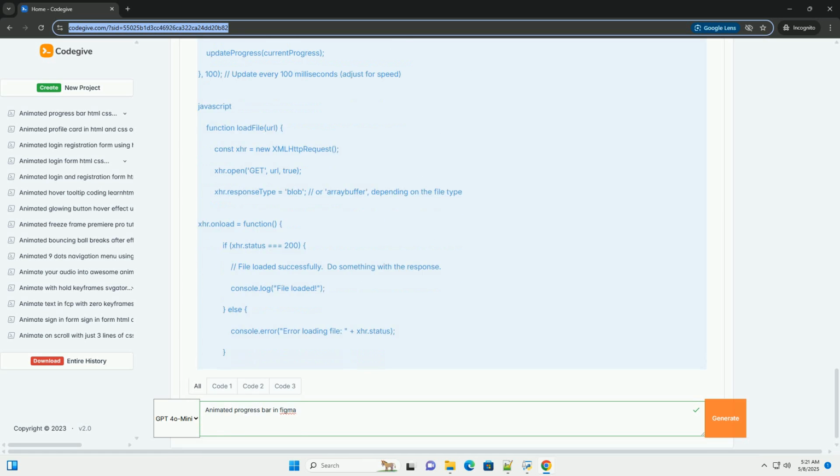Creating an animated progress bar in Figma with code export for developers. This tutorial will guide you through creating a dynamic and visually appealing animated progress bar in Figma. We'll cover: 1. Designing the static progress bar components. 2. Creating the animation using Figma's Smart Animate feature. 3. Preparing the design for handoff to developers. 4. Discussing relevant code snippets for implementing the animation in different frameworks and languages, for example React,